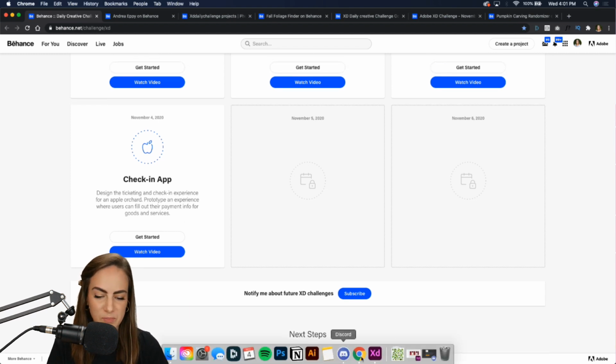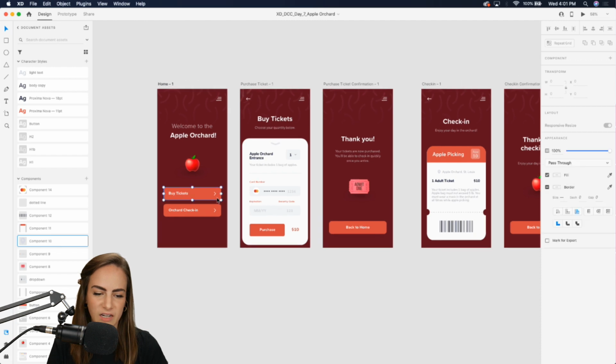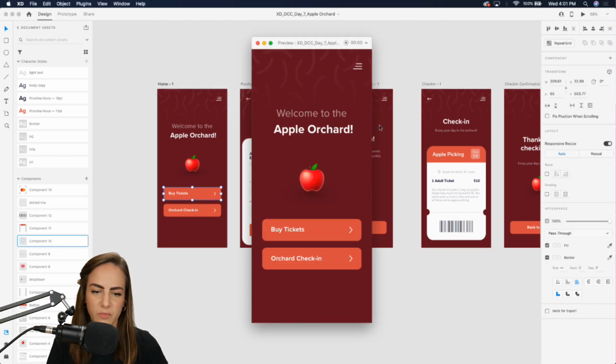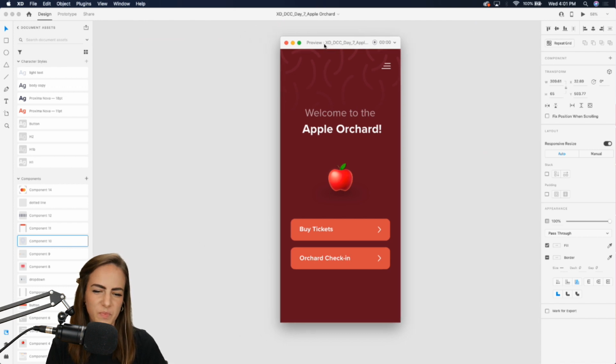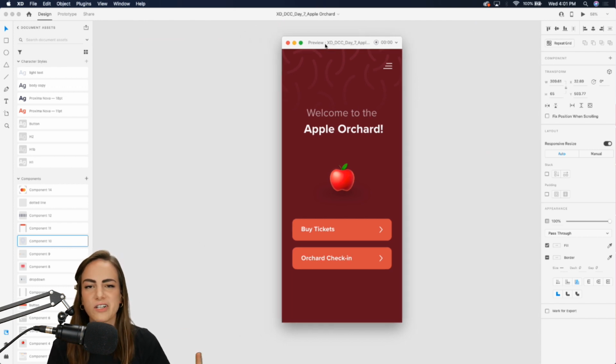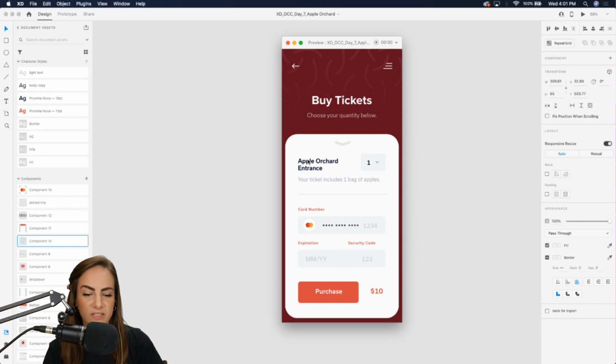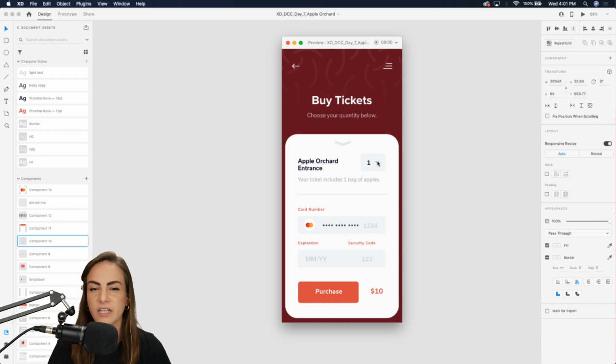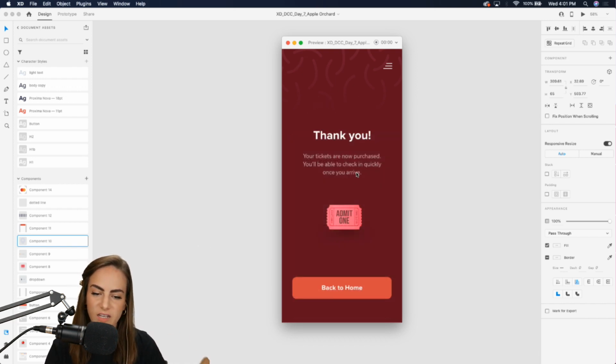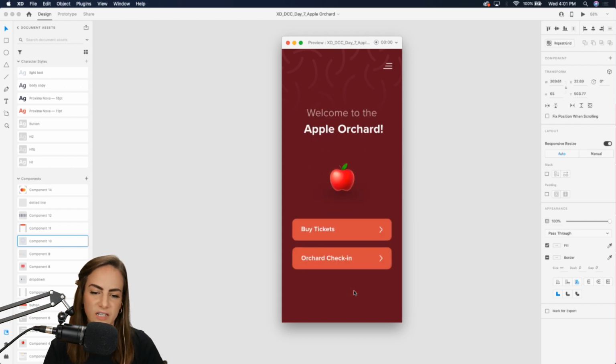So let me give you a little sneak peek of what we're going to be designing. So this is our little prototype. Think check-in, pretty much everything these days, we're checking in on mobile now instead of with actual tickets. So I thought this would be a fun, relevant thing to do. So maybe we have 2 options on this home screen. First, you want to buy the tickets, obviously. So we've got the quantity of tickets, some payment info, things like that. And then of course you purchase it, gives you a little confirmation screen, and then sends you back to home.